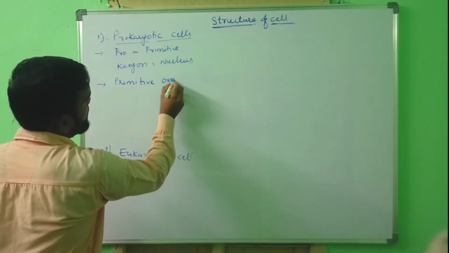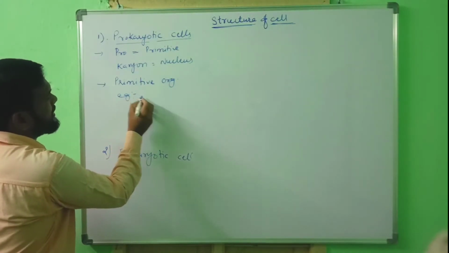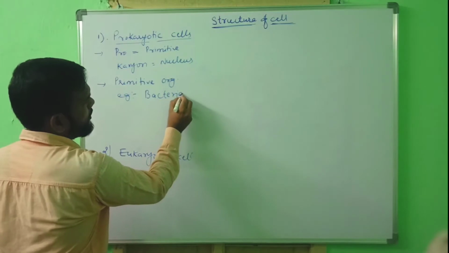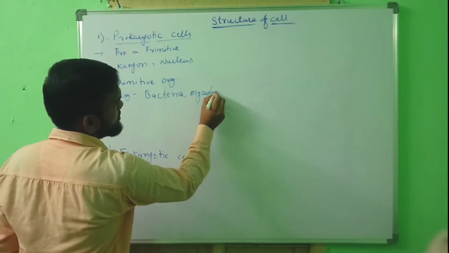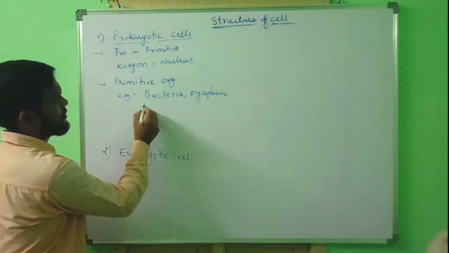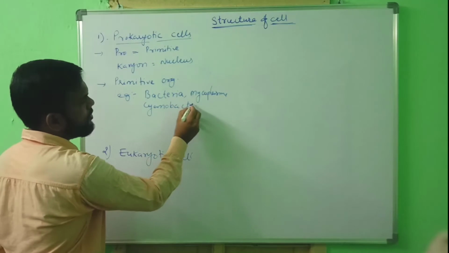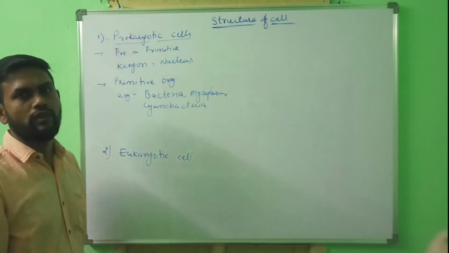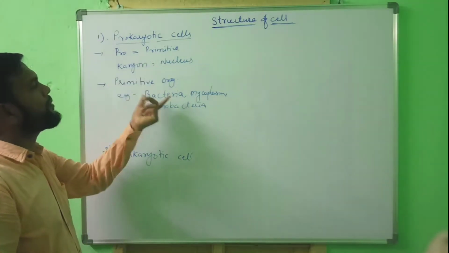What are the primitive organisms? Some examples are bacteria, mycoplasma, and cyanobacteria. These all are prokaryotic organisms. Prokaryotic organisms means they contain primitive nucleus.